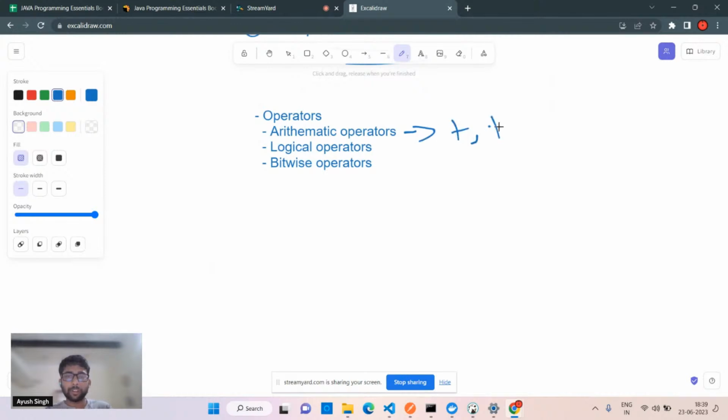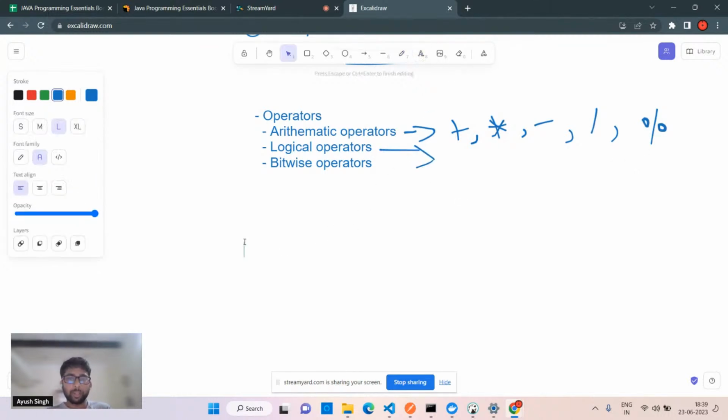This plus I'll write in here. Here we are not writing x, that cross. It is nothing but the star for multiplication. Then we have subtraction, we have division. We have one more operator in arithmetic, if you don't know. That is the percentage sign, right? This is called modulo. Okay, exactly. A Boolean bit operator, yeah, that is also one of the operators. Or and not. That's the example for logical operators.